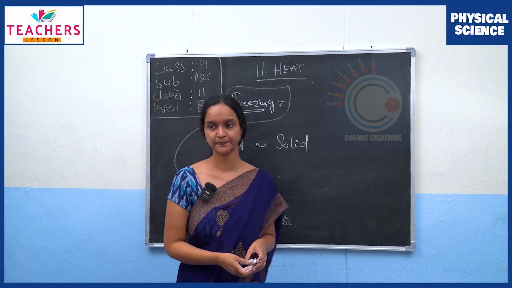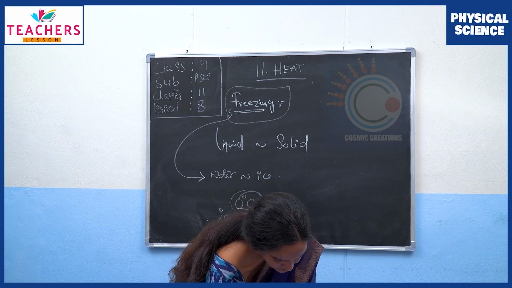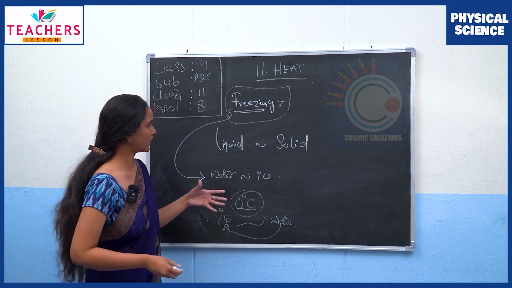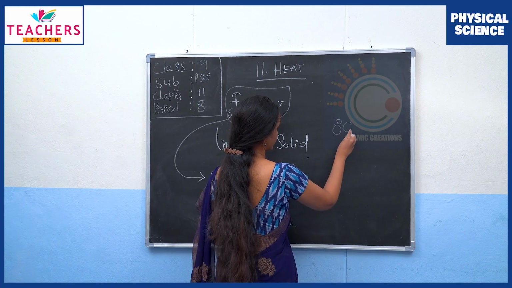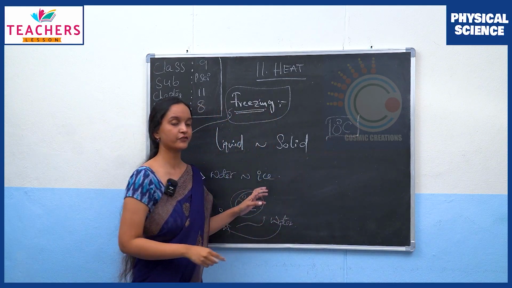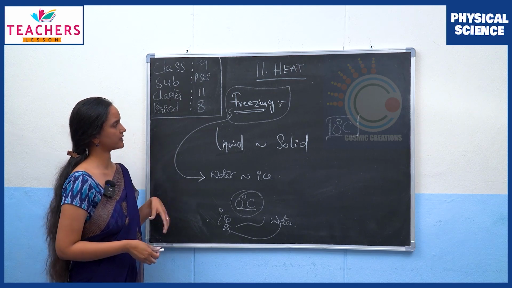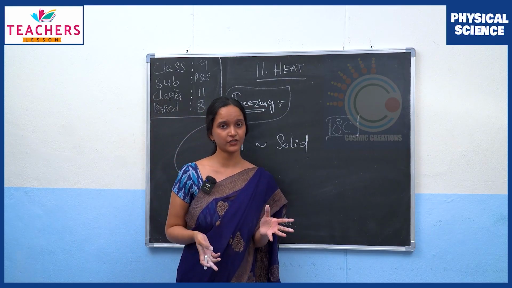Any questions? No, madam. Alright, now for water, when does freezing occur? Again, 0 degrees Celsius is the freezing point for water. Any example of freezing? Yes, we observe this when we keep water or juices or liquids in our refrigerator.